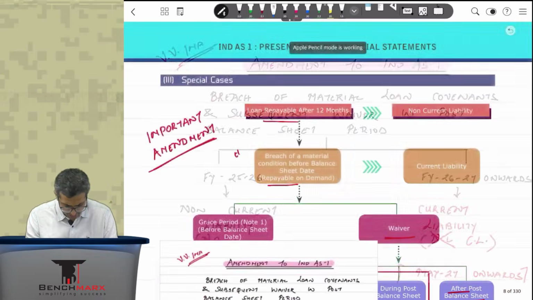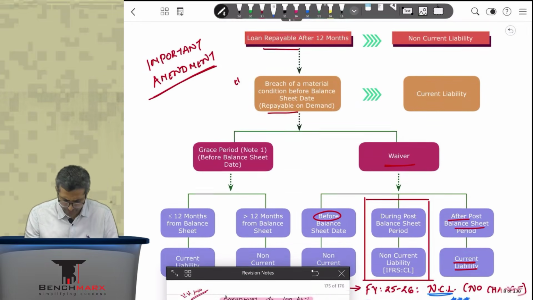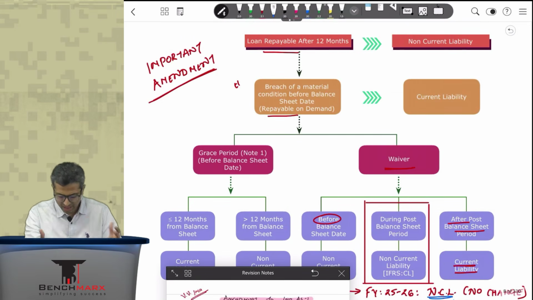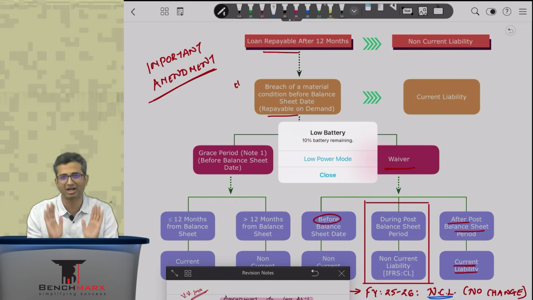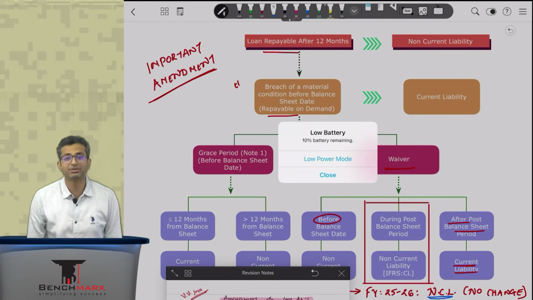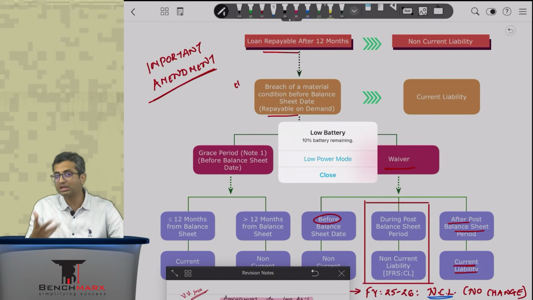Okay, so over here, if you remember, we would have probably discussed this. You might have seen this, where there is a loan and there has been a breach of a material condition. Now what happens practically is, when there is a breach, the borrowers run to the lender and they say, oh, please give us one chance, one warning. Sometimes you are driving on the road, sometimes someone jumps a signal, they request the traffic police, give us one chance. Sometimes they agree. So similar is the case over here.